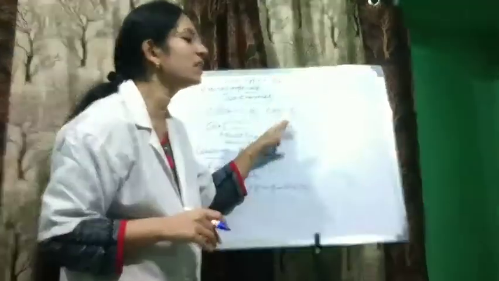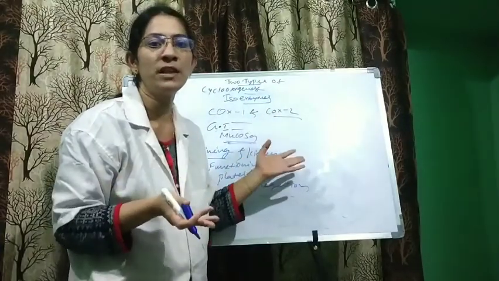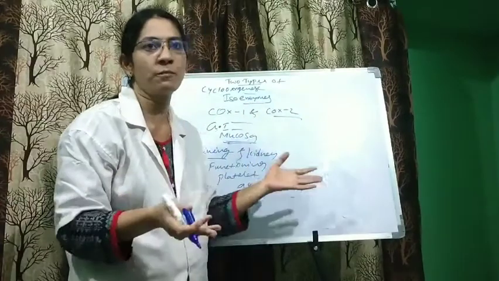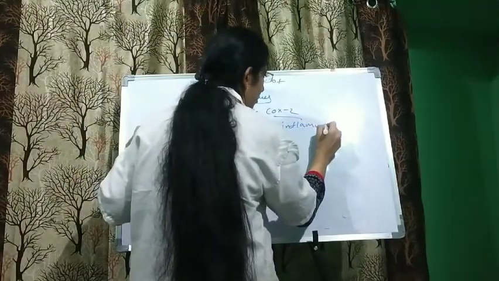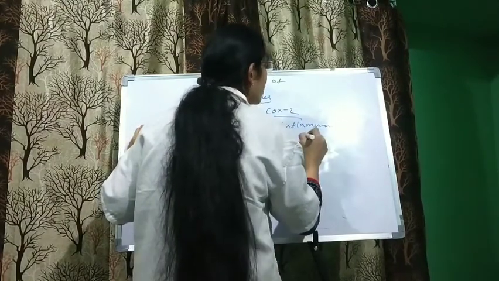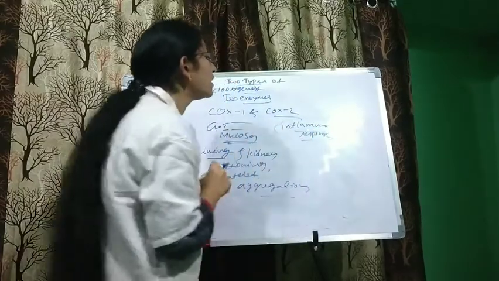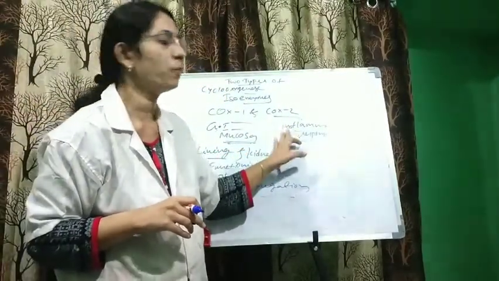It is expressed mainly during an inflammatory response.